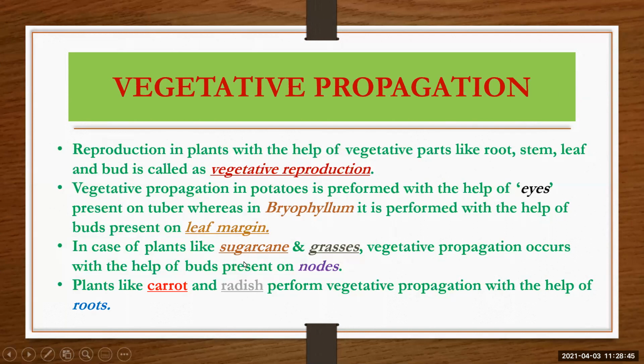In plants like sugarcane and grasses, vegetative propagation occurs with the help of buds present on the nodes. Plants like carrot and radish perform vegetative propagation with the help of roots. So here, with the help of root, stem, leaf, and bud, they are giving rise to new individuals, or new life, and that is called vegetative propagation.